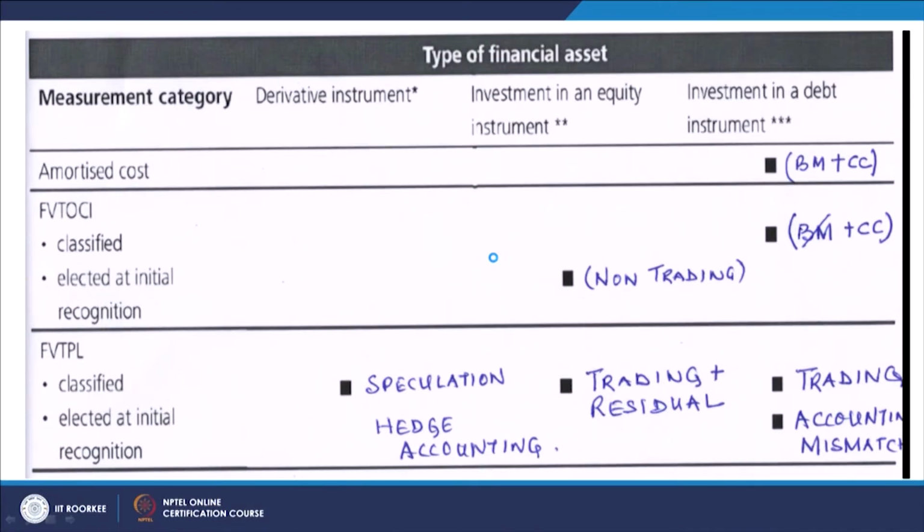So, this is the chart which summarizes whatever I have explained in the last few minutes. If debt instrument satisfies the business model test of holding it to maturity and the contractual cash flow test, then it is to be carried at amortized cost. If it satisfies the business model test of not holding to maturity or prior liquidation and entails contractual cash flow, that is, it is a debt instrument, then it is to be carried at FVTOCI. In the case of equity, you can choose FVTOCI by election at the time of initial recognition by choice, and once that choice is made, it is irrevocable.